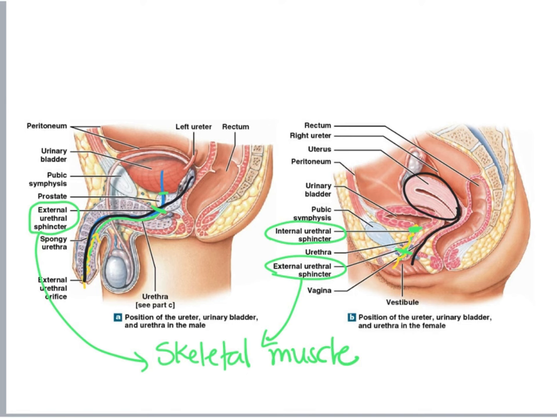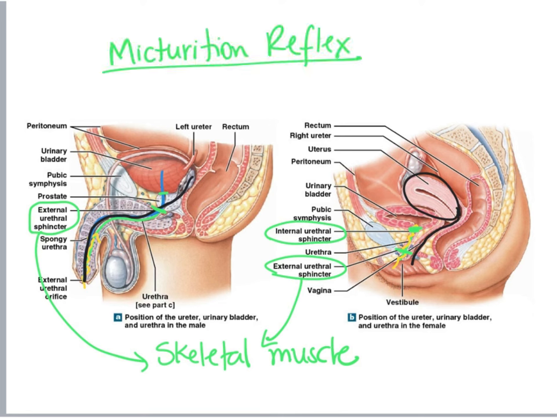Now, urination is coordinated by a reflex that's called the micturition reflex. And micturition is the clinical word for urination. So what happens is that when our bladder is full, the stretching of the bladder stimulates baroreceptors that then send information to the spinal cord and then to our brain, and then we become aware that we need to urinate. This leads to the contraction of the detrusor muscle and relaxation of the internal urethral sphincter.